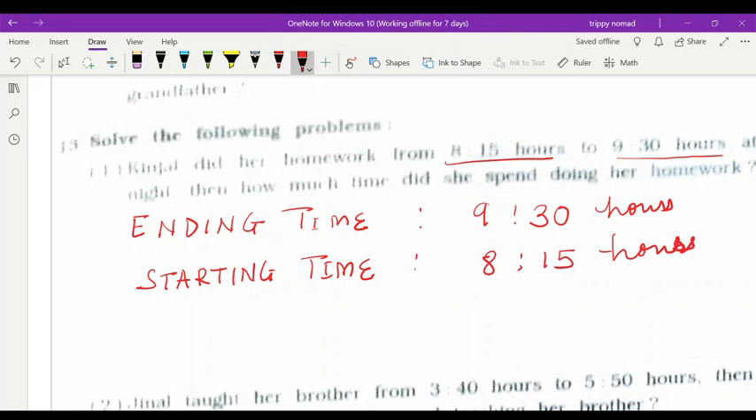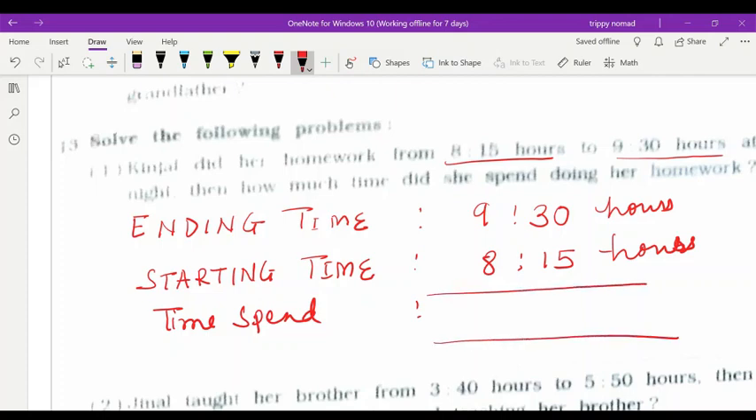Now, time spent in doing homework, time spent or time taken. 15 minus 15 and 9 minus 8 is 1, so how much time? 1 hour and 15 minutes, or you can write 1:15 hour. Like this also you can write the answer.